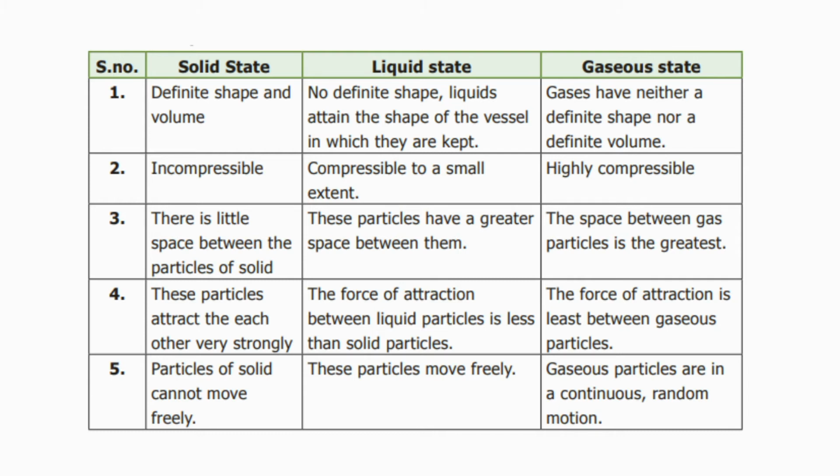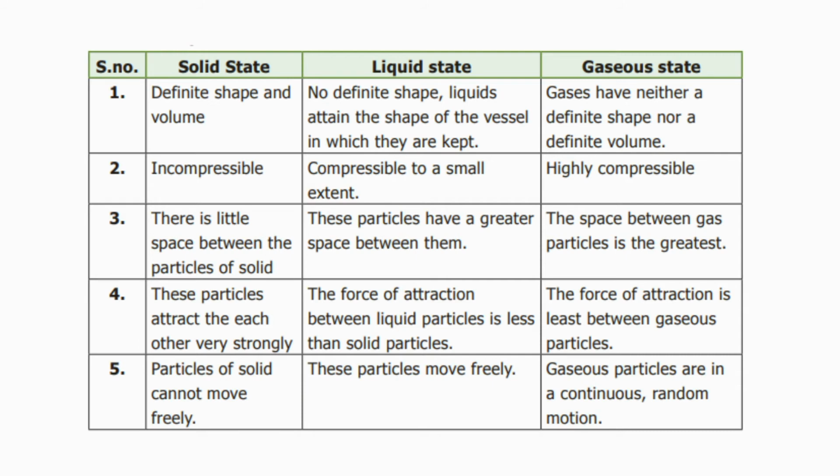Next, the third comparison is about the space between the particles. In solid, the space between the particles is very little, and in liquid, the space between the particles is greater than in solid, and in gas, the space between the particles is the greatest. It has maximum space between the particles compared to liquid and solid.